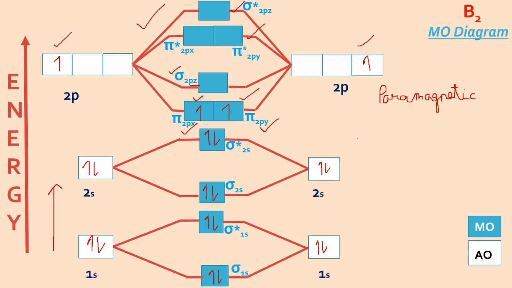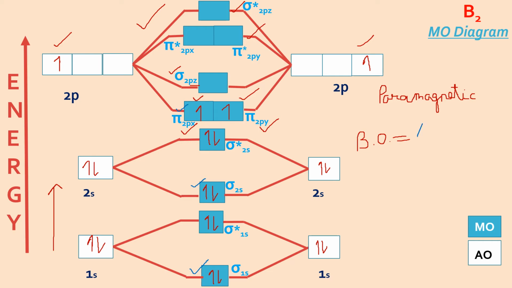What else can we find out from here? Bond order. Now here the bond order is going to be the number of electrons in the bonding orbitals. So we have 2 here in the bonding, 2 here in the bonding, and 2 here. Total 6.